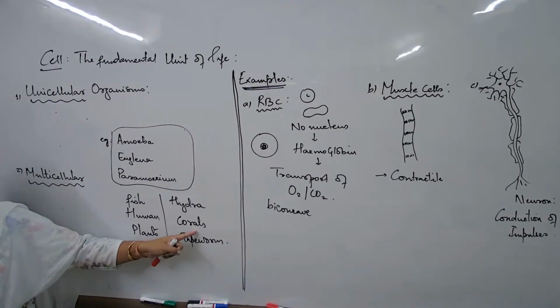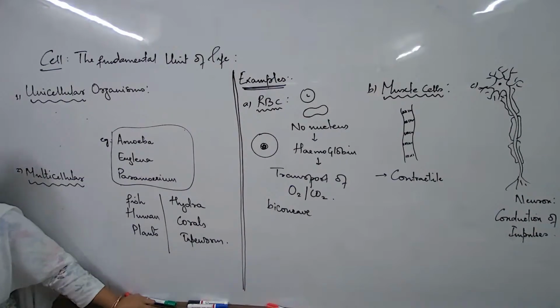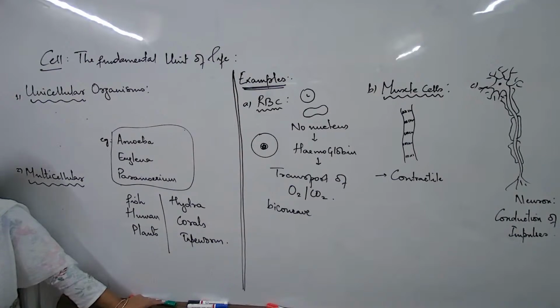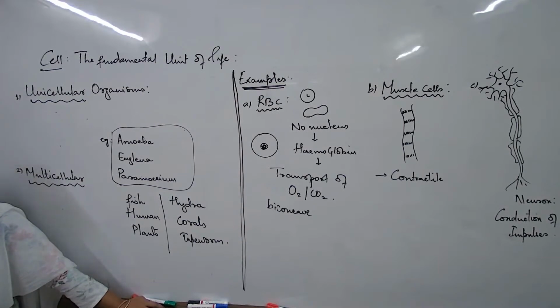Tapeworm is a disease. Oh my God. Which book have you studied biology from? Hydra is a microorganism. Hydra is microscopic, but we don't generally categorize it as a microorganism. Microorganism means you cannot see it with your naked eyes, but it is not pathogenic. It does not give you any disease. But a microorganism doesn't have to be pathogenic, right?